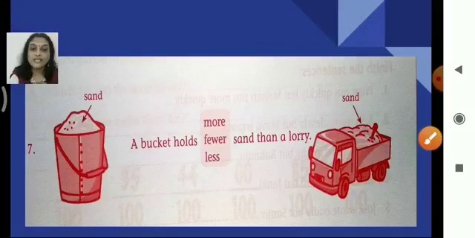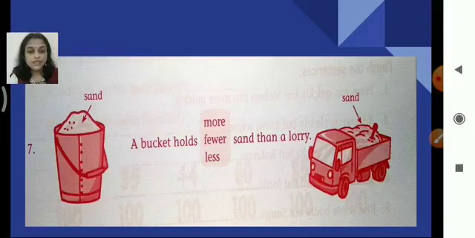Seventh one. Now, again, we can see the picture of a bucket and a lorry. If you compare these two, we can find that the lorry is the bigger one as compared to a bucket. And what are we comparing here? Sand, right? Sand in the bucket and sand in the lorry. So will the bucket hold more or the lorry? The lorry, because the lorry is bigger than the bucket.